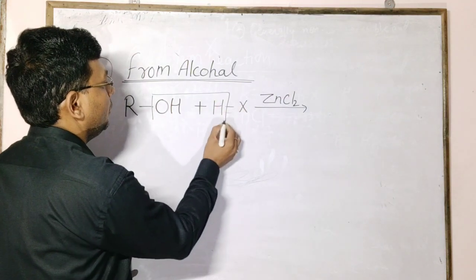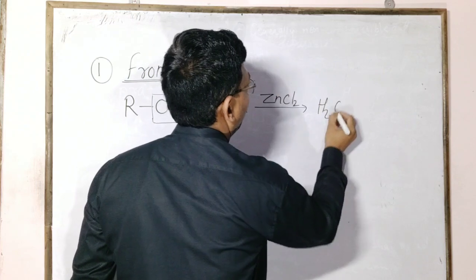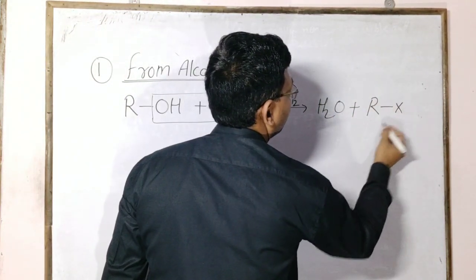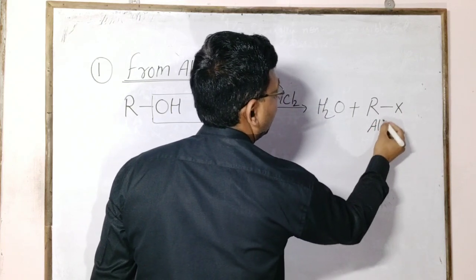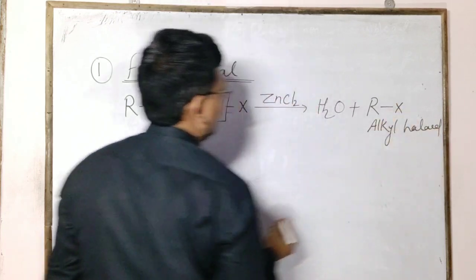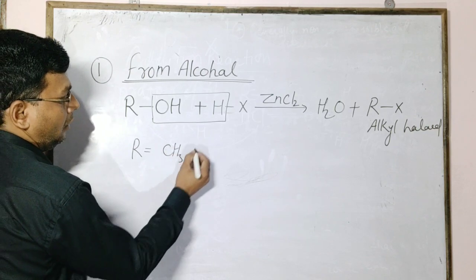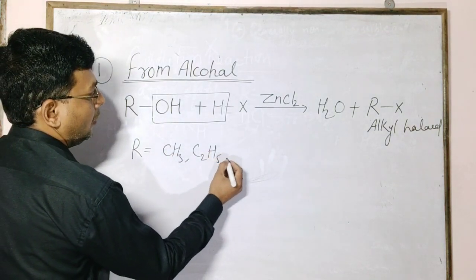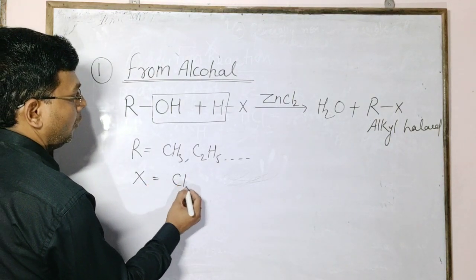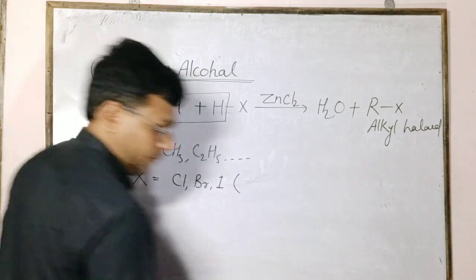The hydroxyl group and hydrogen are converted to H2O, and RX is formed. RX is the alkyl halide, where R is methyl, ethyl, propyl and X is chlorine, bromine, iodine, the halogen group.